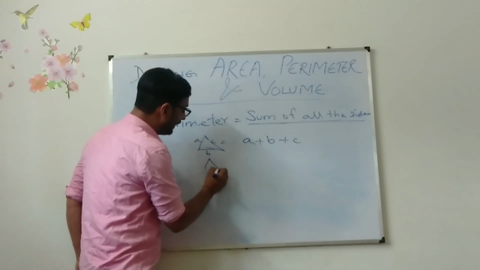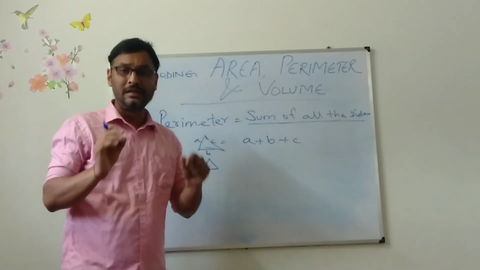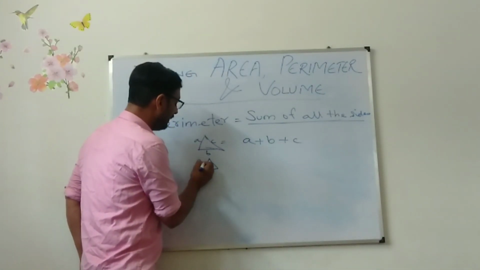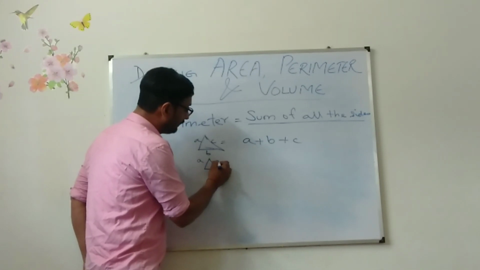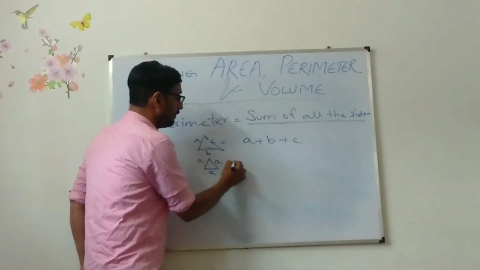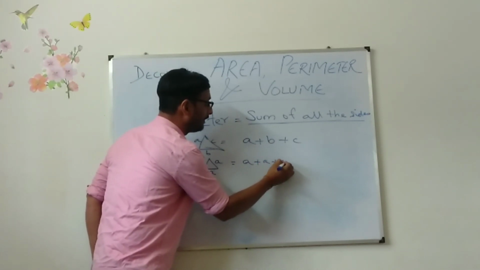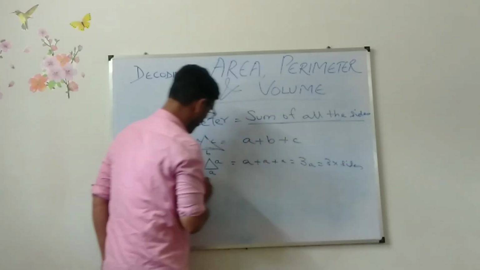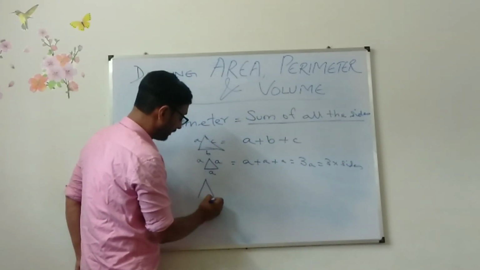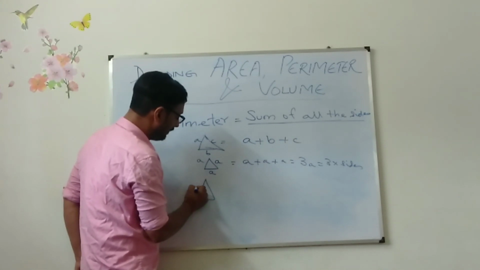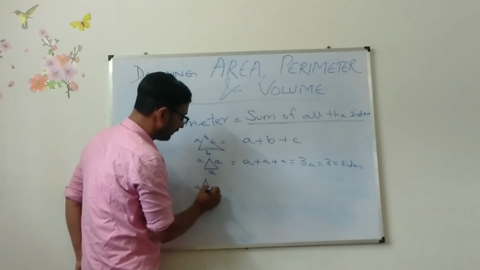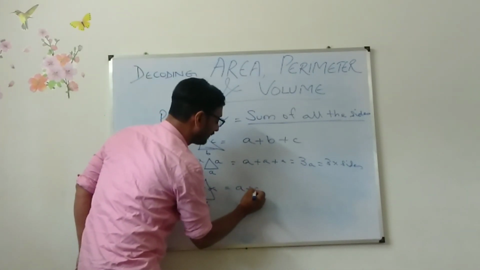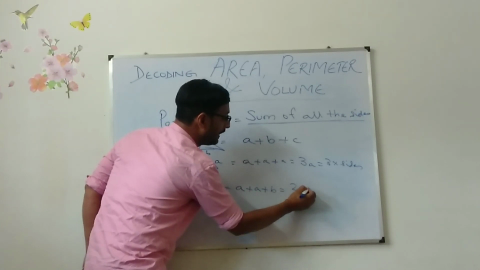If it is an equilateral triangle, equilateral triangle means all the sides are equal. So if it is A, then this one is also A and this one is also A. So all the sides are the same. So what will you be writing? A plus A plus A, 3A. That means 3 into side. Isosceles triangle. In case of isosceles triangle, these 2 sides are equal. And this is different. So what will you be writing? A plus A plus B, 2A plus B.